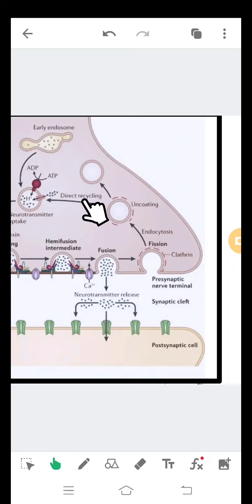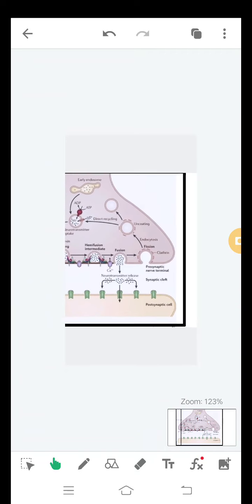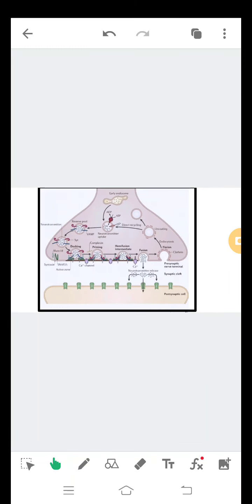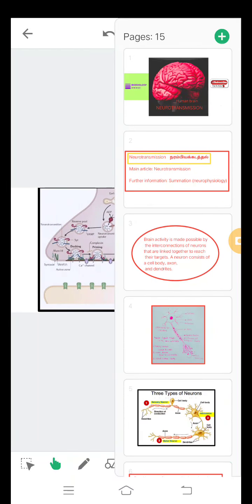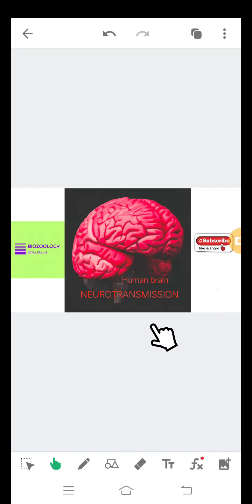This is direct recycling, H+ and ATP into ADP. So these are the action potential phases, neurotransmission in the brain, and action potential.